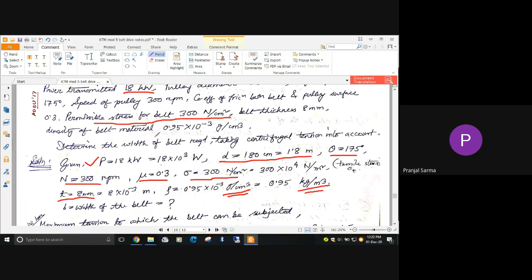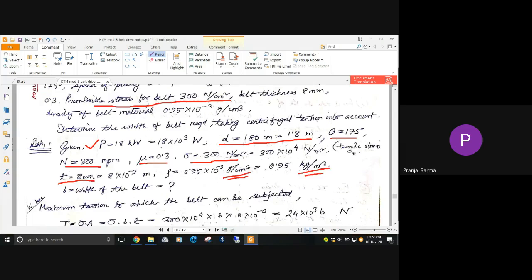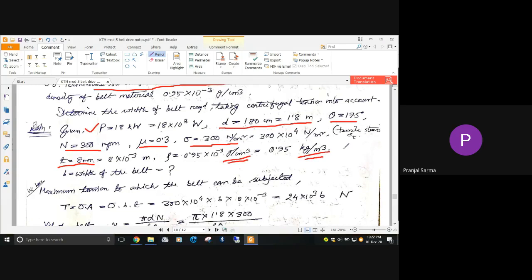And from this given data, what is being asked is that you have to determine the width of the belt, which will be required for meeting this particular condition, and taking centrifugal tension into account. That means we have to consider the centrifugal tension TC, and the width of the belt B is required to be found out. Up to this much, I hope it's clear. What are the given data, how we have obtained the data, how we have correlated.